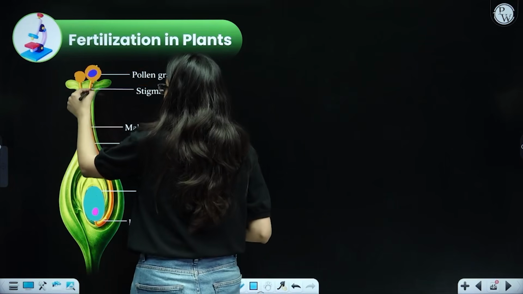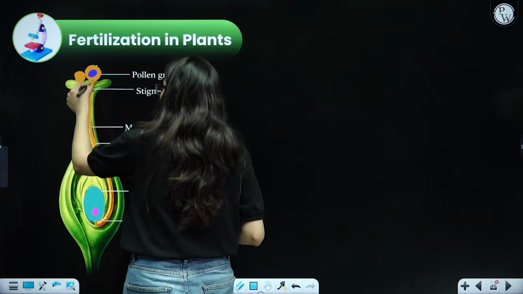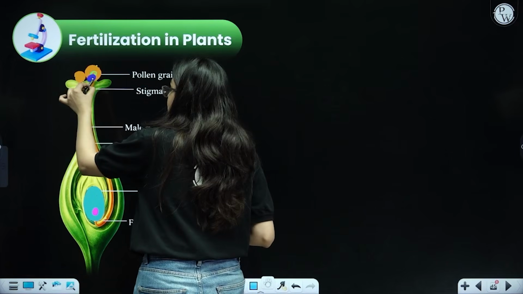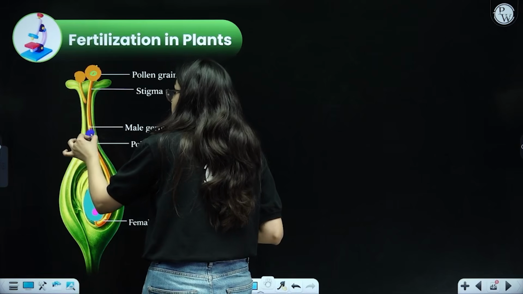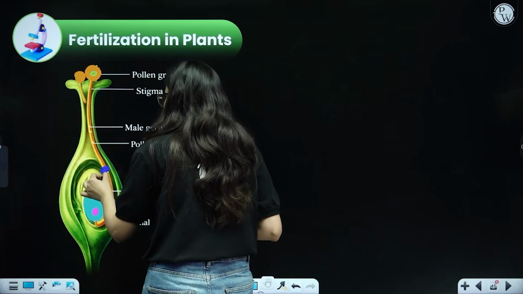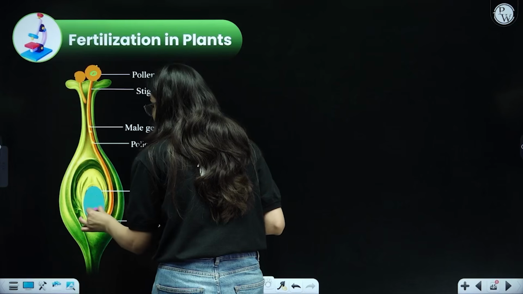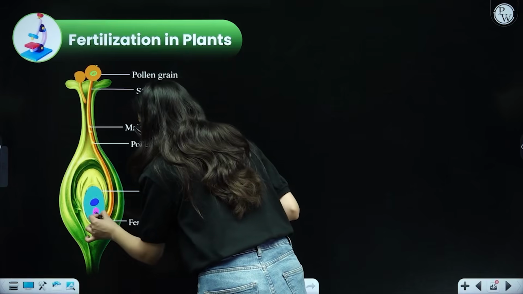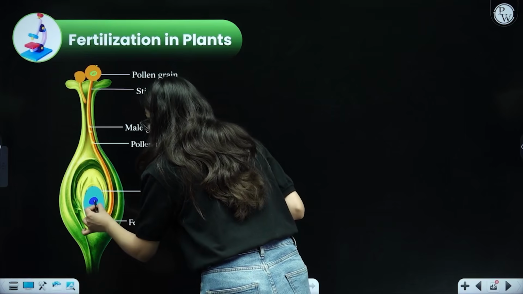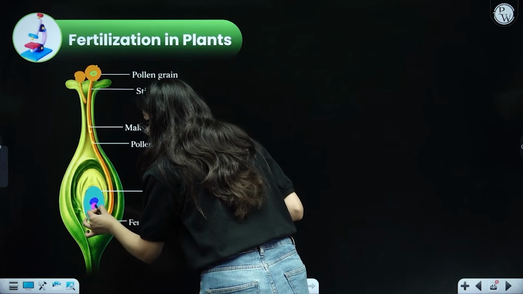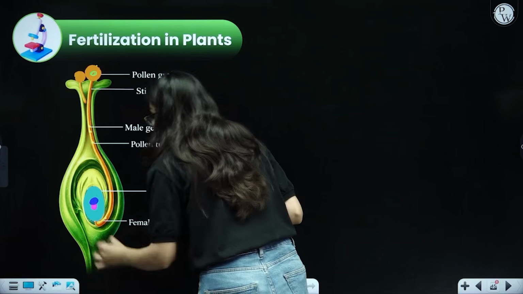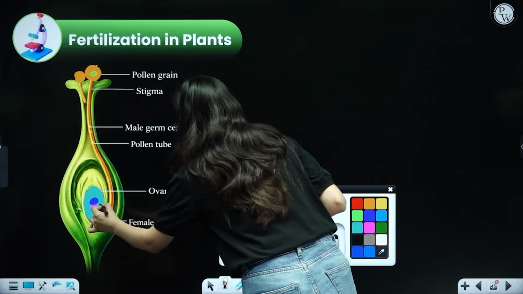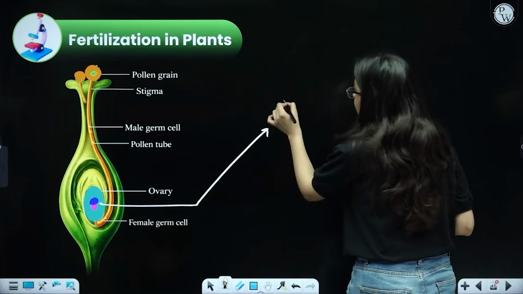Now the pollen tube is coming out, and once it starts to come out, it will also cause the movement of the male gamete. So the male gamete will start moving through the pollen tube. It will move through the style, through the ovary, and then ultimately it will reach the ovule. Once it reaches the ovule, students, it has now found the female gamete also. This is the male gamete, this is the female gamete. They will fuse together. Once they fuse, they will form a single cell structure, and that single cell structure is called the zygote.